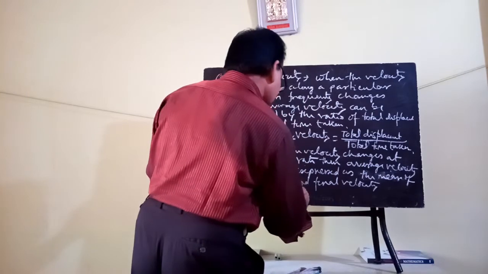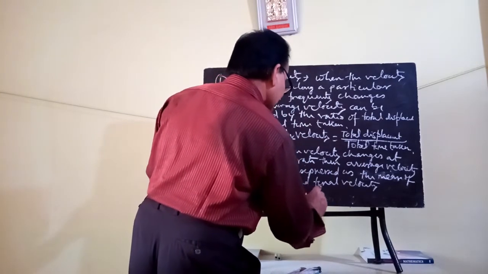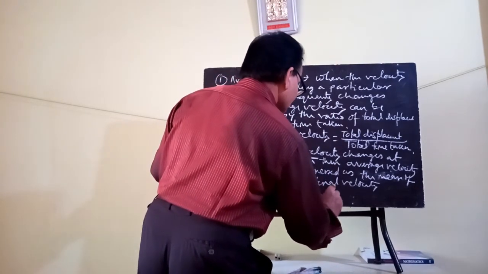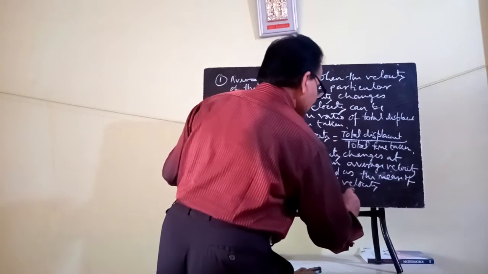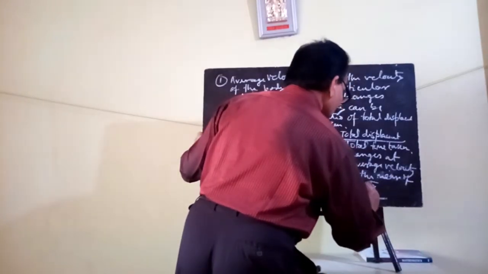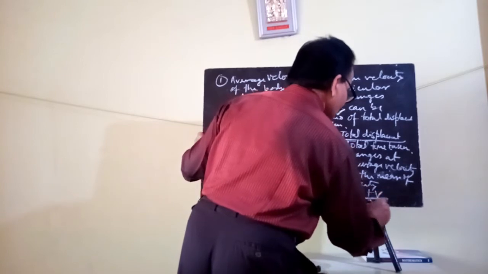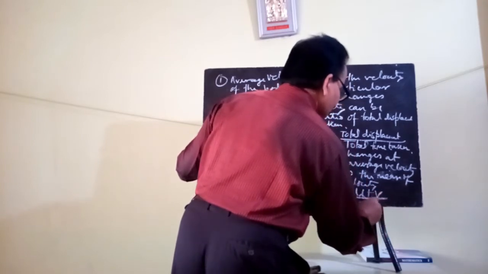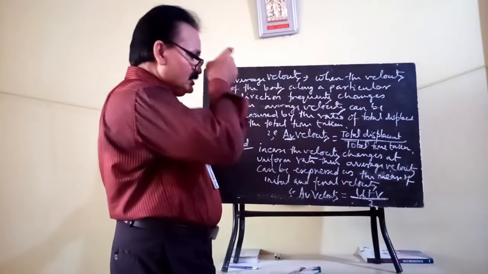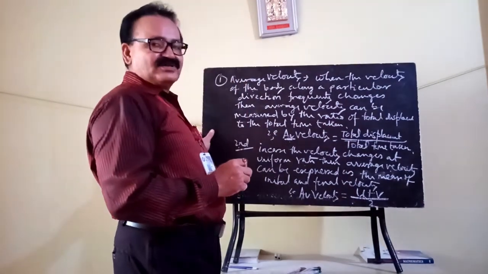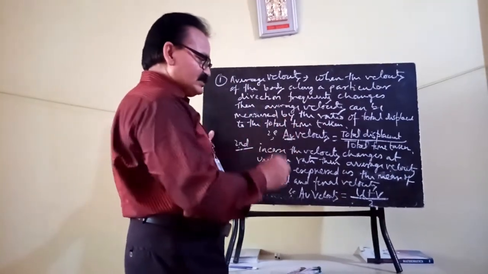That is, average velocity is u plus v by 2. So initial velocity is u and final velocity is v.